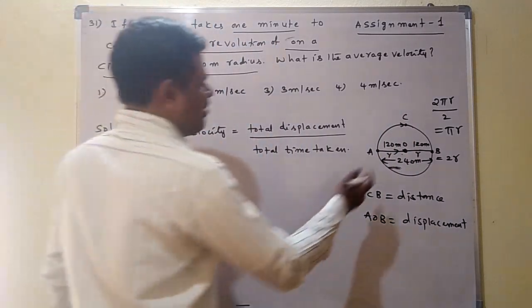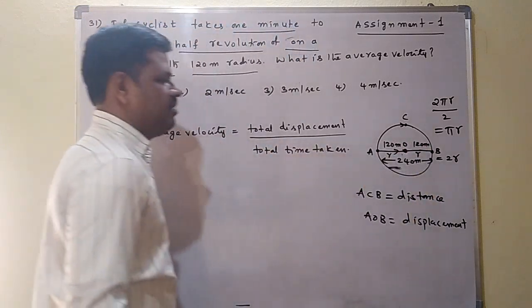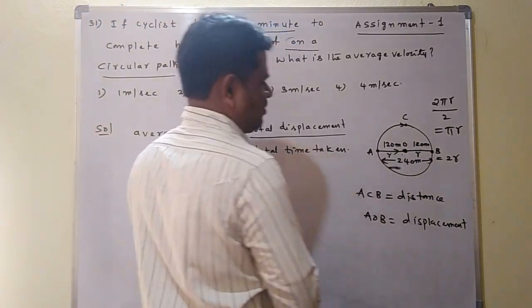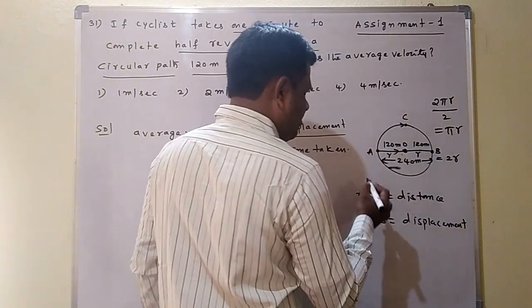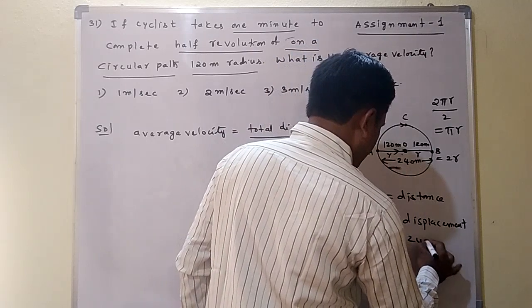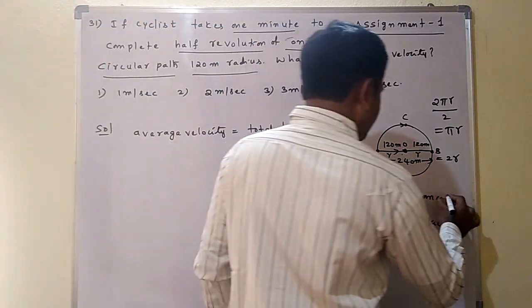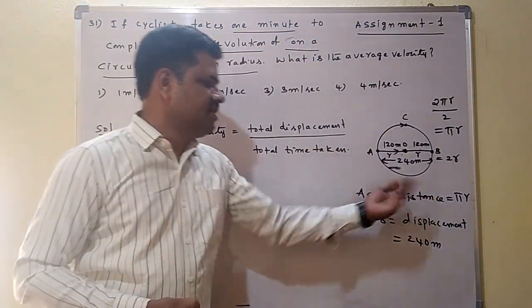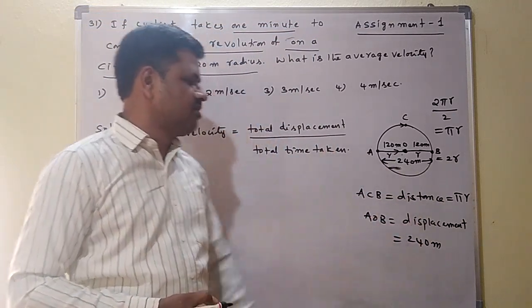Here this is r plus r, where r is the radius given as 120 meters. Totally 240 meters is called the displacement. The displacement is AB, and AB means AOB. AOB is equal to 240 meters. That is called the displacement, the shortest distance. Distance we can find using the formula pi into r, substituting the r value 120. But here distance is not required. Displacement is required.